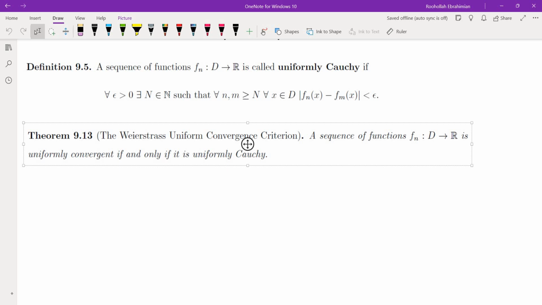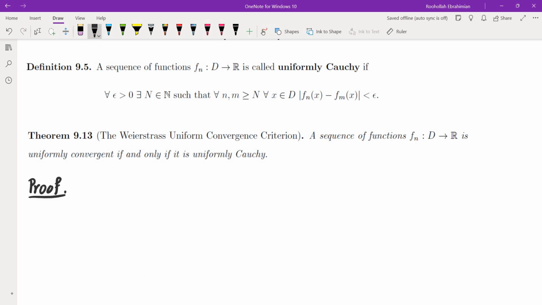The definition is quite similar to Cauchy. The only difference is that the inequality of fn of x minus fm of x less than epsilon must hold for every x, not for a given x. So the statement is this: a sequence of functions fn from D to R is called uniformly Cauchy if for every epsilon positive there is a capital N such that for every n and m greater than or equal to N, for every x in D, fn of x minus fm of x is less than epsilon.